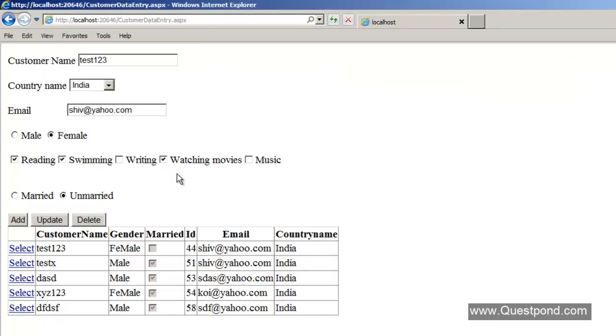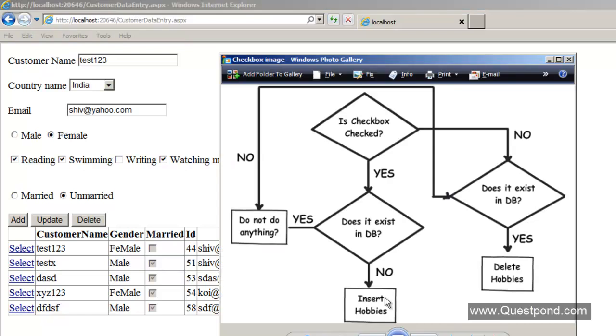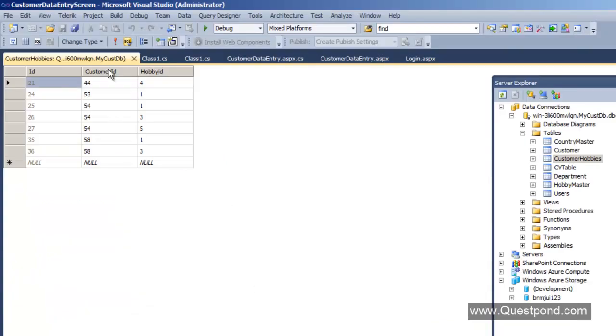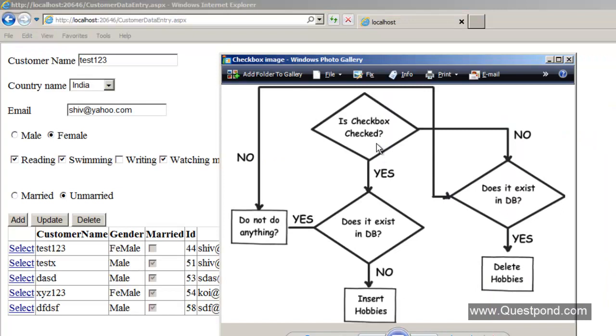So for this watching movies, I will not do anything because it is already existing in the database. But when I come to reading and swimming, they do not exist in the database. So I will go and insert those hobbies into our customer hobbies table. Okay. So the first case, if the checkbox is checked, I will first check in the database. If they exist, I will not do anything. If they do not exist, I will go and insert the hobbies into the hobbies table.